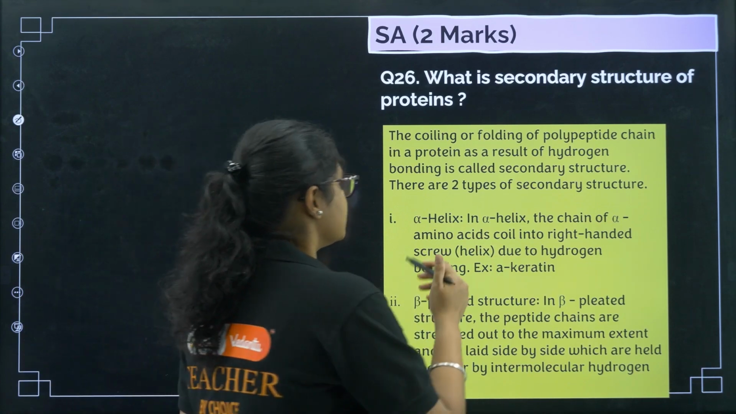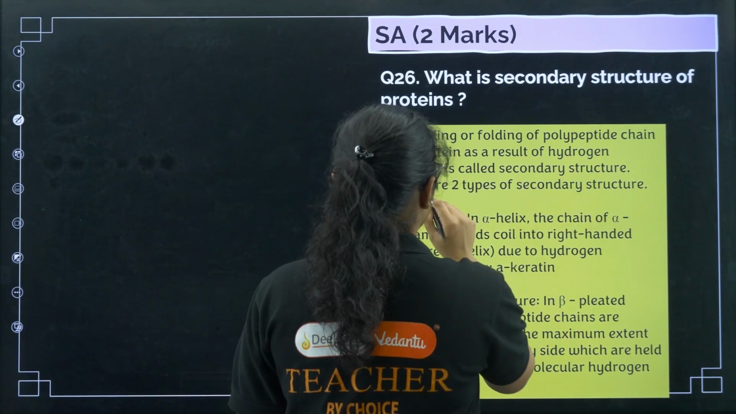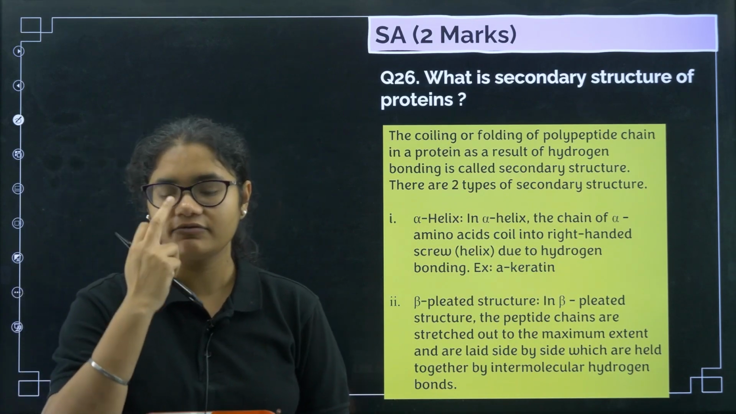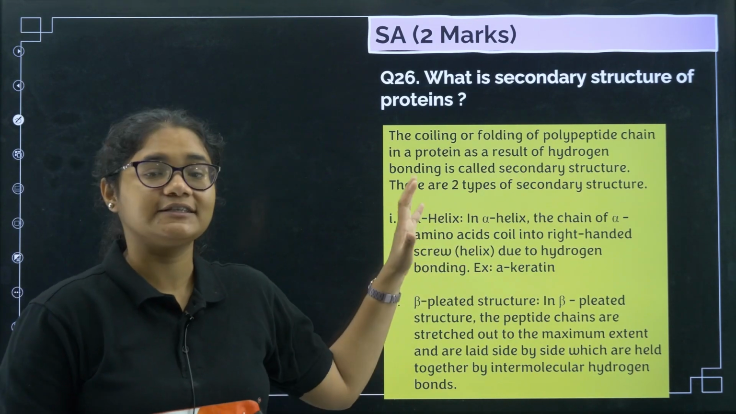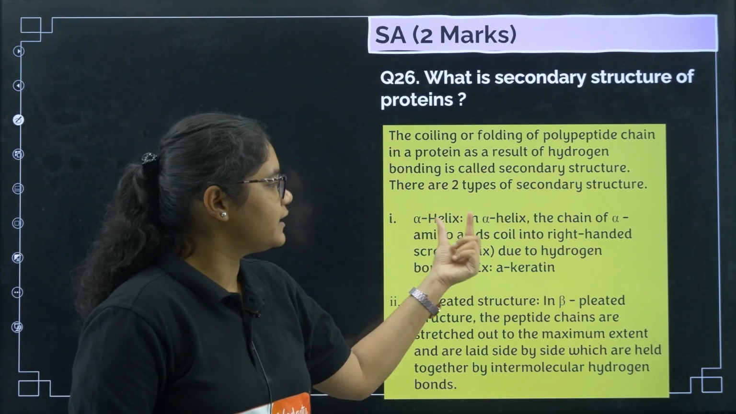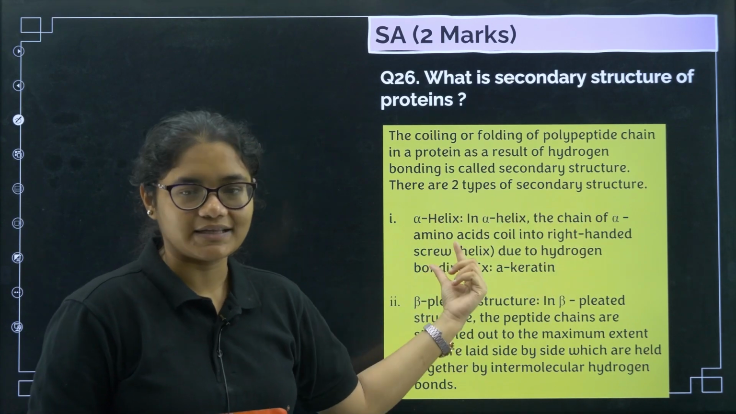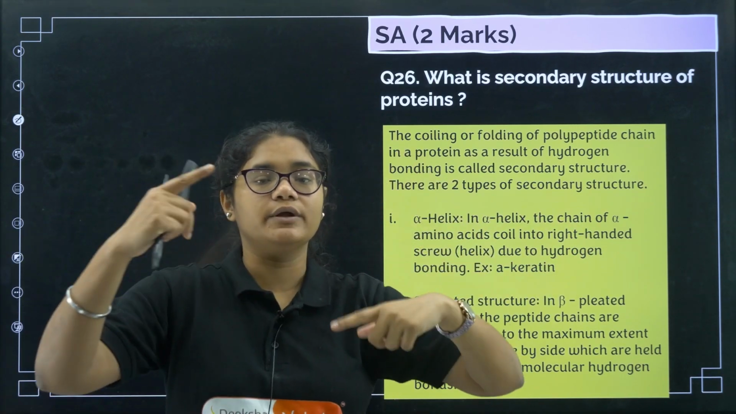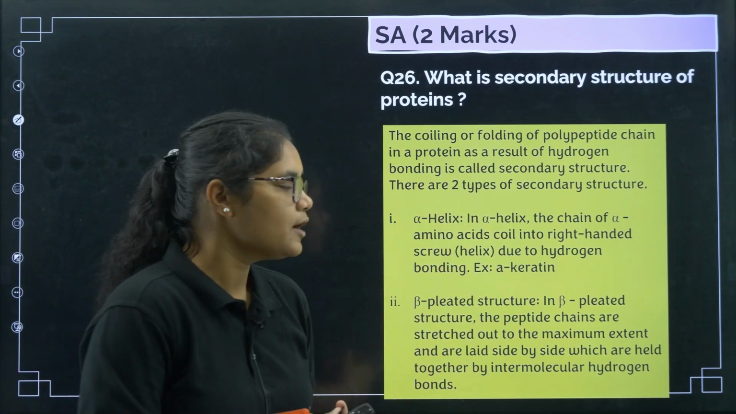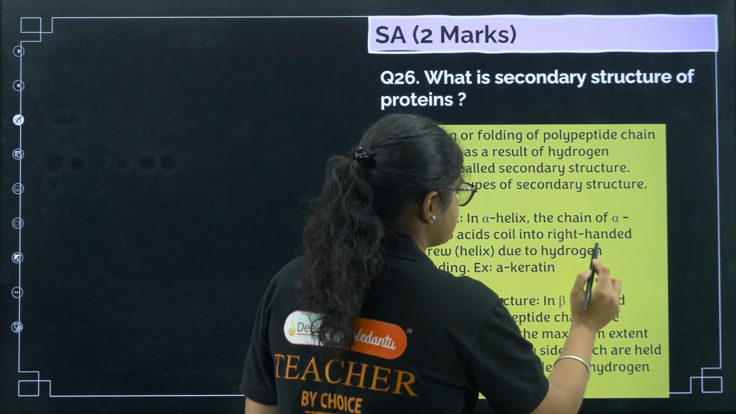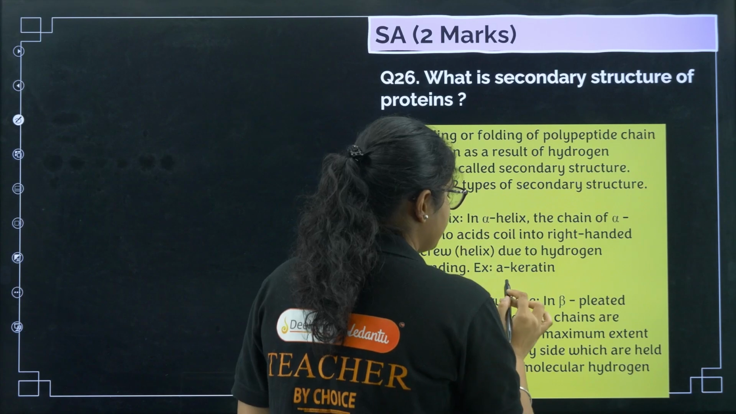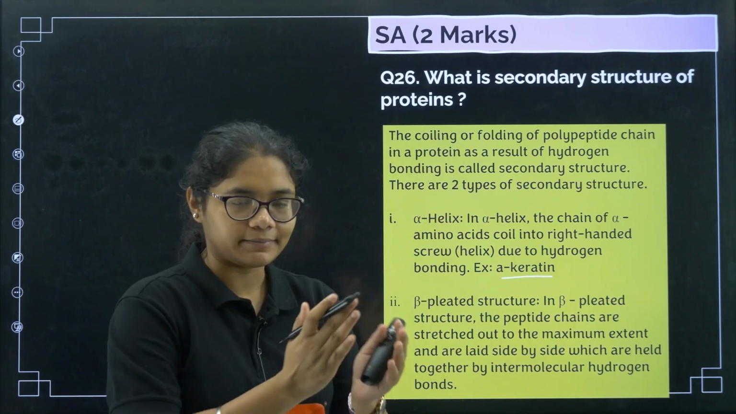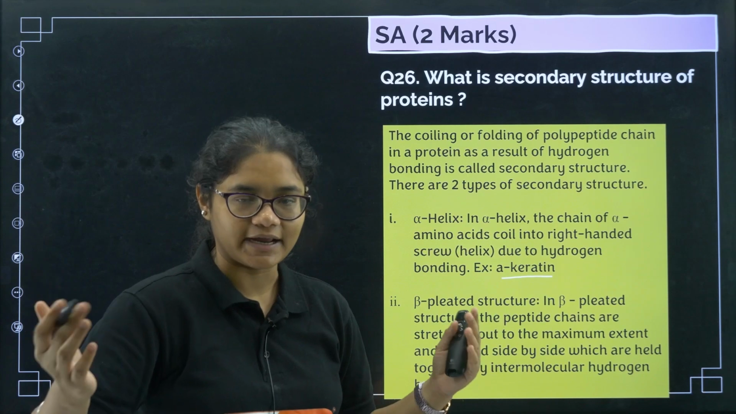The coiling or folding of a polypeptide chain in a protein as a result of hydrogen bonding is called the secondary structure. There are two types of secondary structure: one is alpha helix, one is beta pleated. If your polypeptide chain is undergoing coiling, or forming helical structures, that is called alpha helix. An example is keratin.